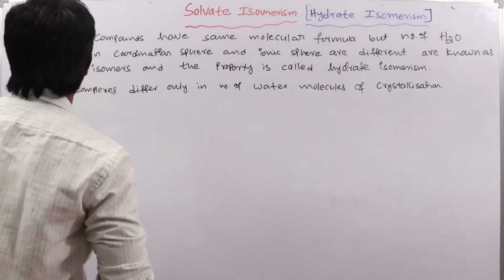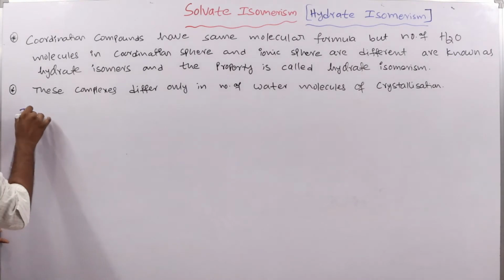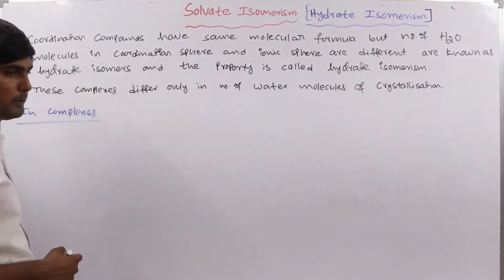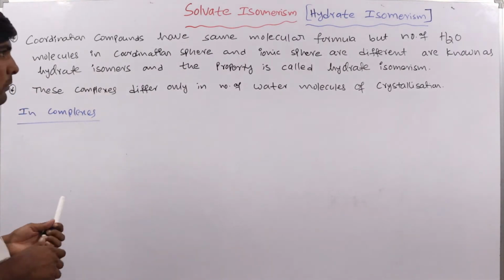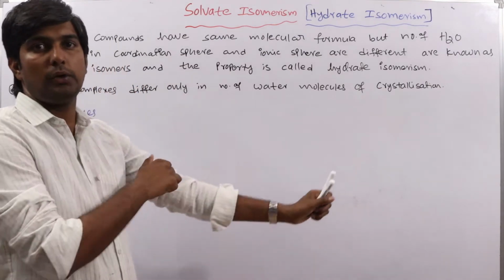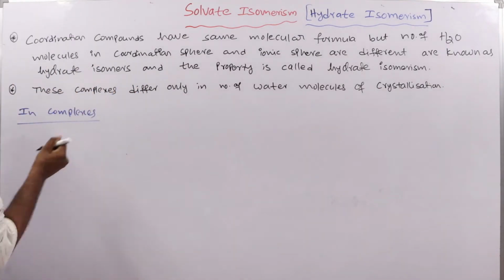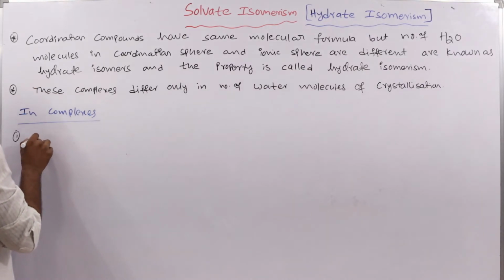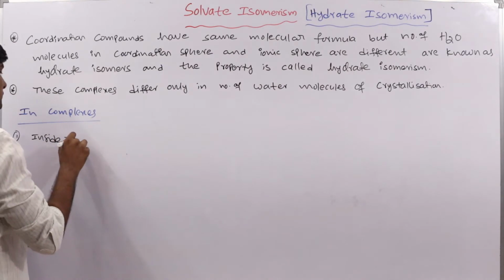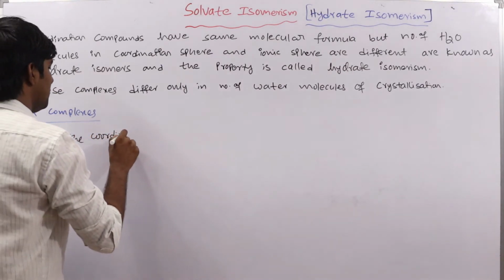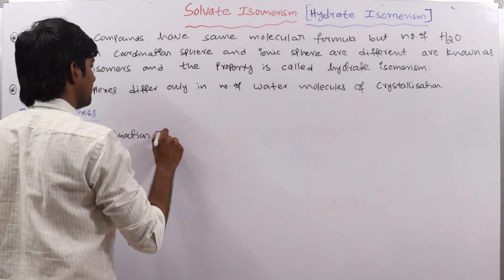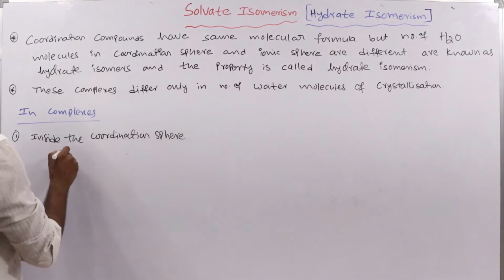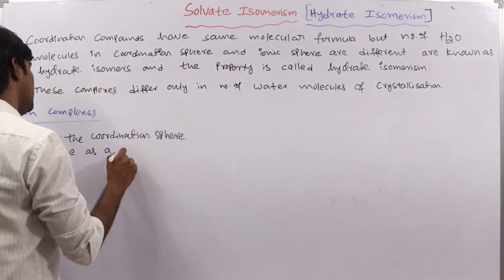First, here we have to know that in complex compounds or coordination compounds, water molecules are present in two different ways. Number one is inside the coordination sphere. Water molecule may be present inside the coordination sphere as a ligand.